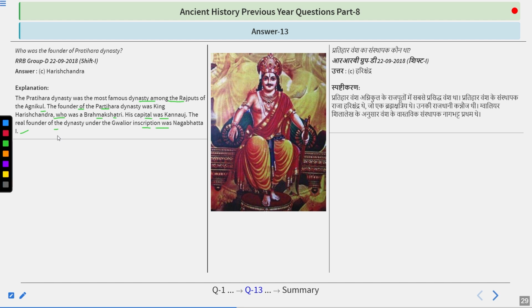And if we talk about Agnikul, Agnikul is basically a clan which was created by a particular rishi called Rishi Vasishtha. And particularly Agnikul consists of a total of four clans of Kshatriya Varna. So remember that as well. So remember who was the founder of the Pratihar dynasty. According to the inscription, it was Nagbhat, but really the founder of the Pratihar dynasty was King Harishchandra.